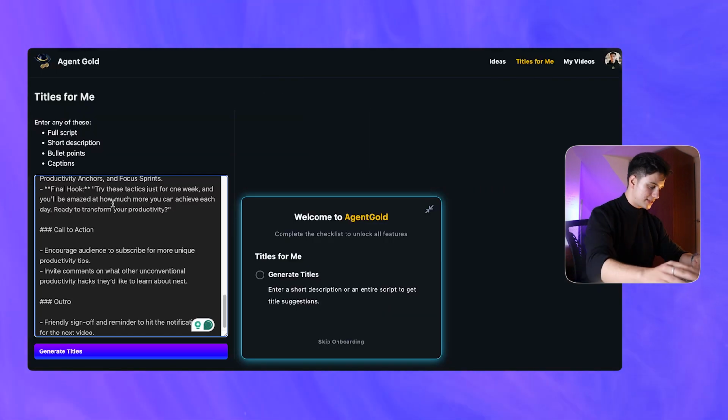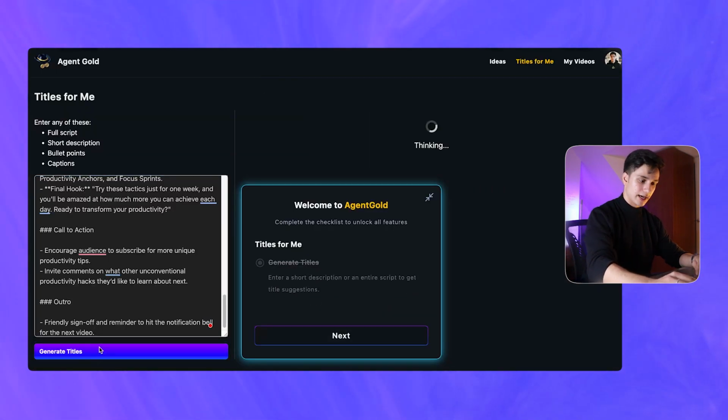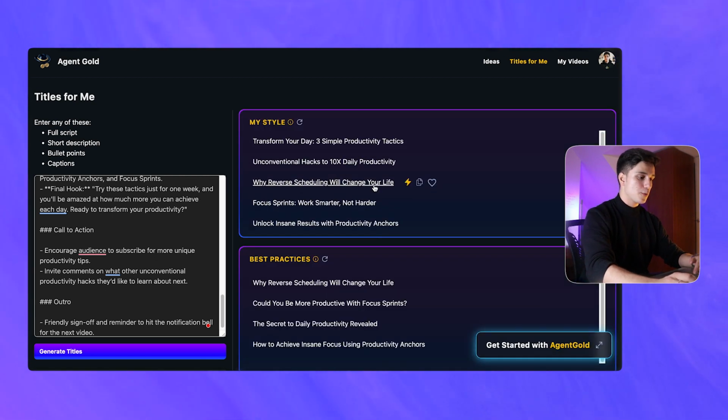Okay, I have copied and pasted here, and then we click Generate Titles. Now Agent Gold came up with all of these titles that you can copy, that you can favorite, as well as go into similar ideas, which is the idea lens we just discovered. Now what you can do here is choose a title from either My Style or Best Practices.